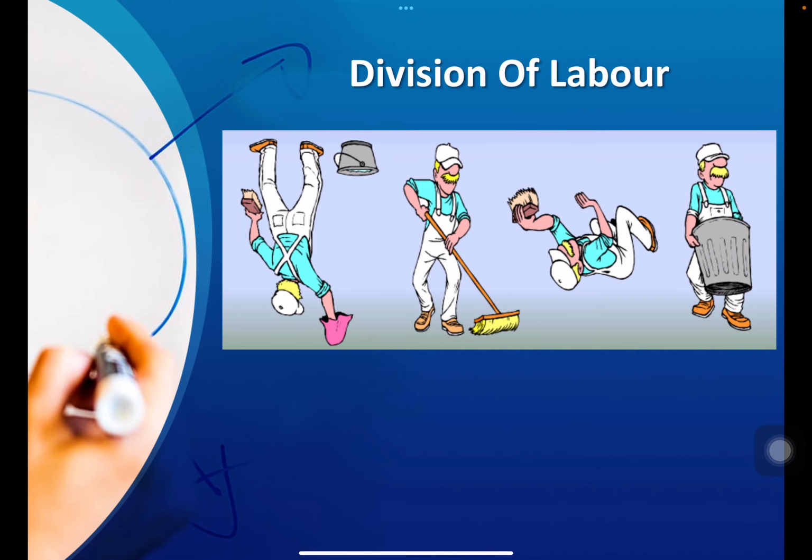Then we can discuss the concept of division of labor. Now, as far as the division of labor is concerned, it's actually the division of work between the workers in order to increase the efficiency and the productivity.